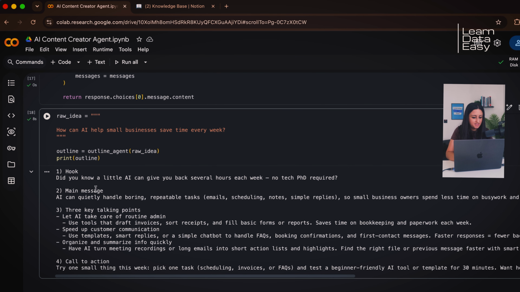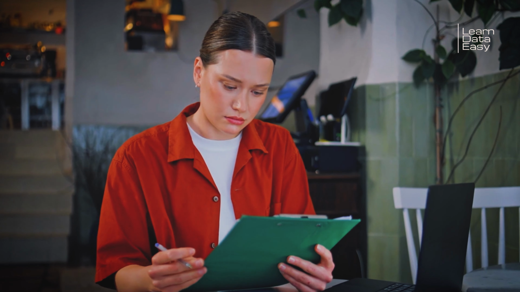And as you can see, we can see the hook, we can see the main message, and there are 3 talking points. So this can generate a script or a story that can help Emma show how AI can be used for Data Cafeteria, if that's the direction. I mean, most likely it would not be the direction that she would want to go into for her Data Cafeteria content, but for the purposes of this, let's say that this is the direction she wants to go into.